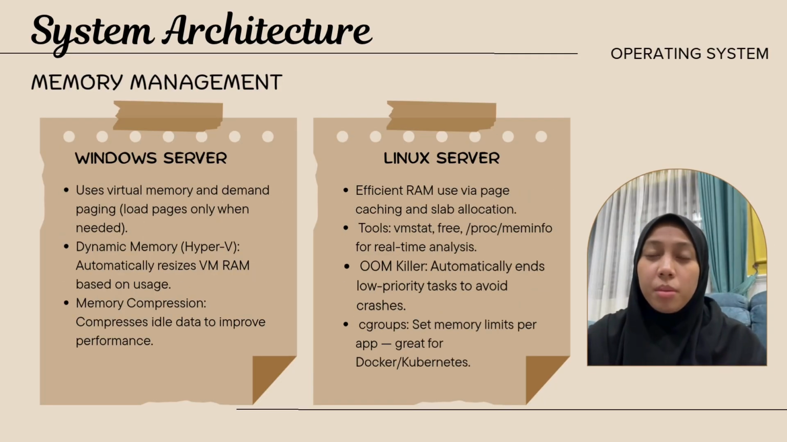Okay, so next for memory management, Windows uses virtual memory and demand paging, which loads data only when needed. Features like dynamic memory help adjust RAM in virtual machines, and memory compression also improves performance by keeping more data in RAM. Linux handles memory very efficiently. It uses page caching to speed up access and releases cache automatically when needed. If memory runs low, the OOM killer will end less important tasks to keep the system running. Using cgroups, admins can limit memory per process or container.